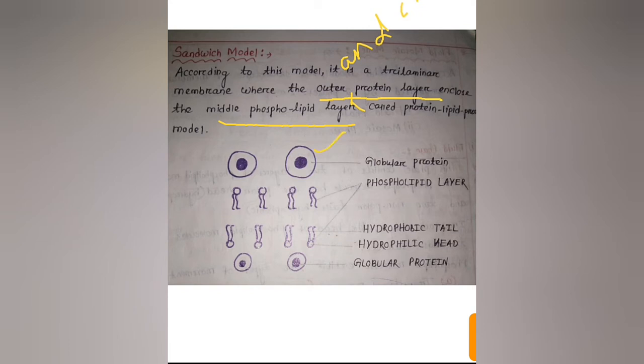That means in the outer portion and inner portion there is a protein layer, and in the middle portion there is a phospholipid layer. In this phospholipid layer, the tail part is hydrophobic, that means it lacks water, and the head portion is hydrophilic, that means it contains water. So this is the sandwich model.